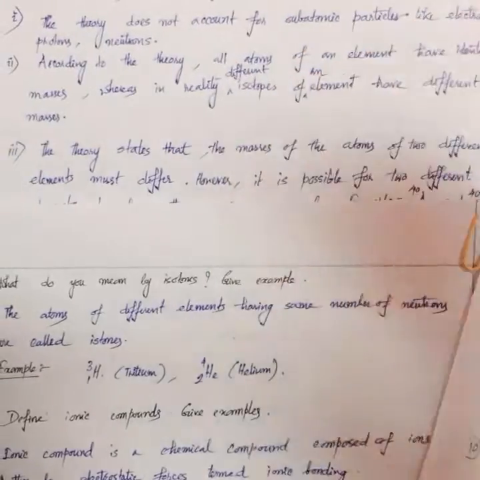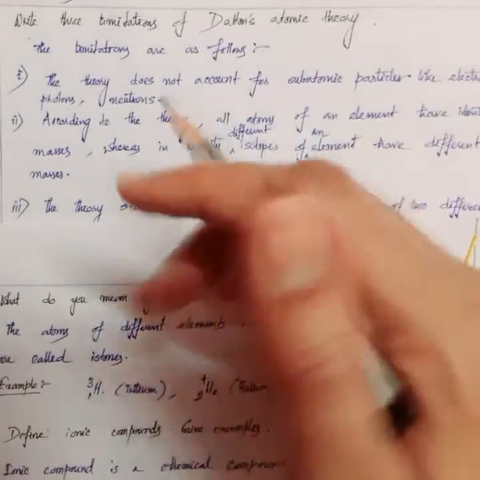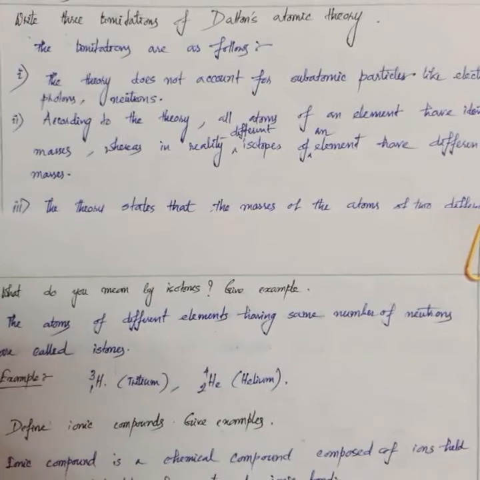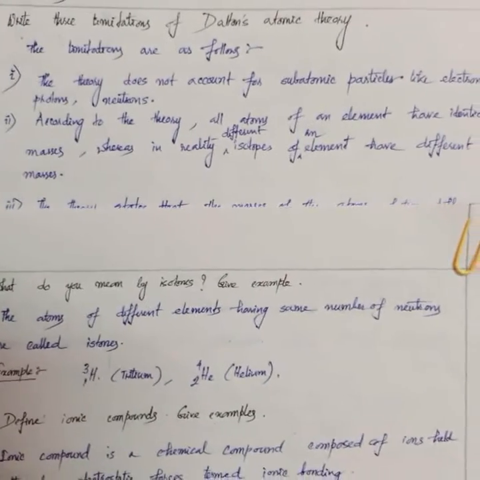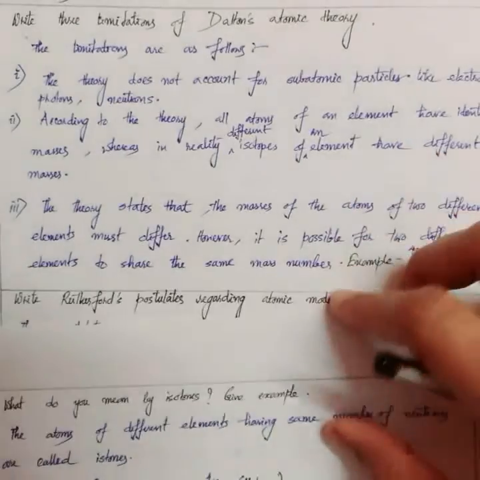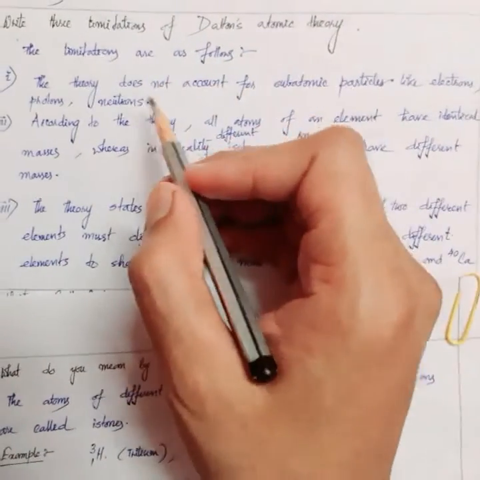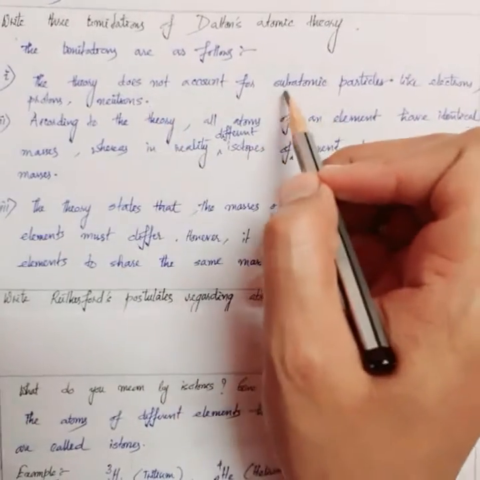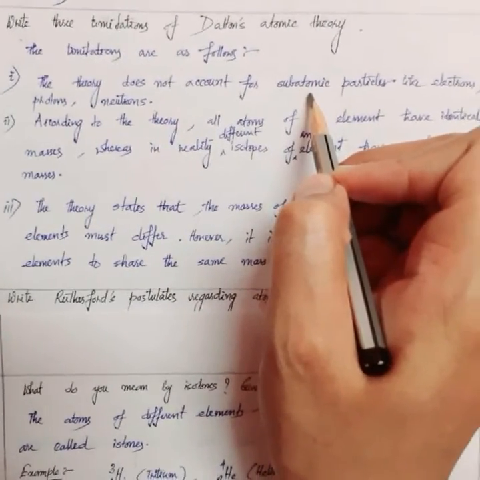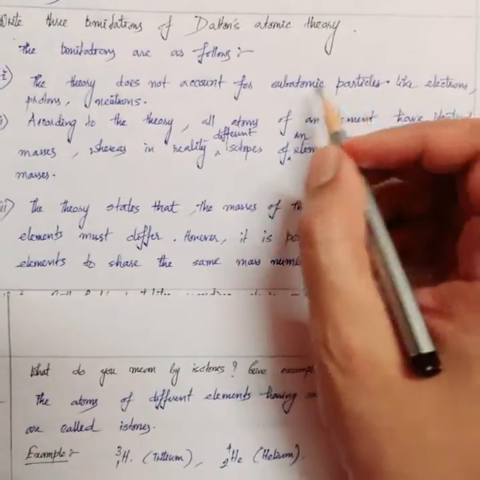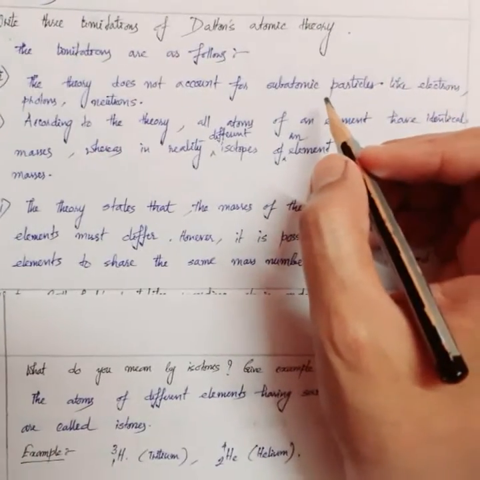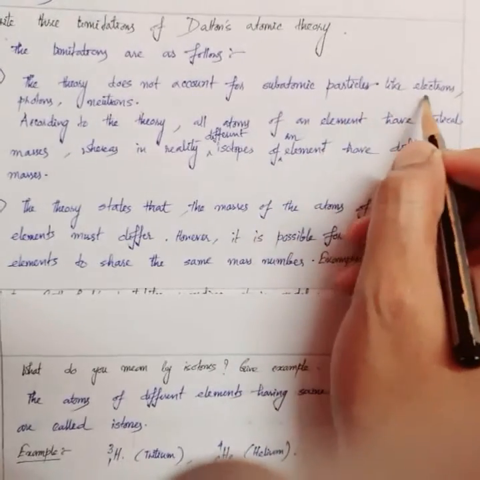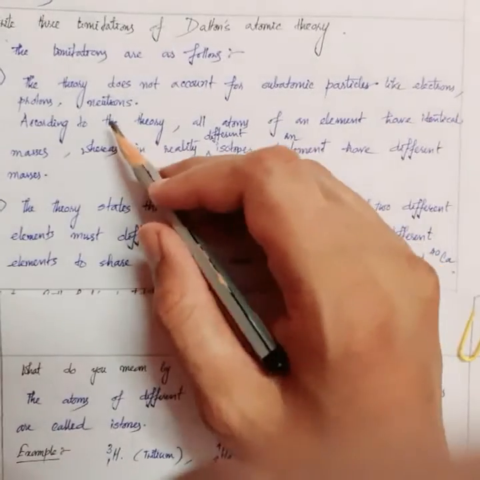So point 1, you can see that these are the limitations. Limitations means that Dalton's theory cannot account for these things. It cannot explain the following points. Point 1: the theory does not account for subatomic particles like electrons, protons and neutrons. Subatomic means particles that are smaller than an atom. According to Dalton's theory, atoms are the smallest indivisible particles, so they cannot be broken further. But we know that they can be broken further into electrons, protons and neutrons.